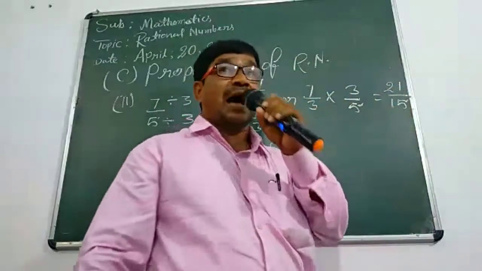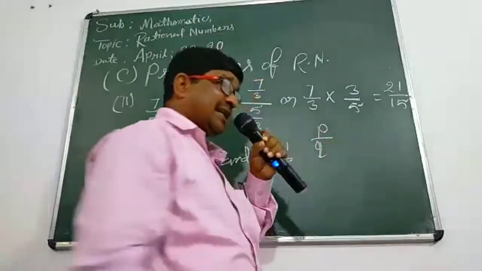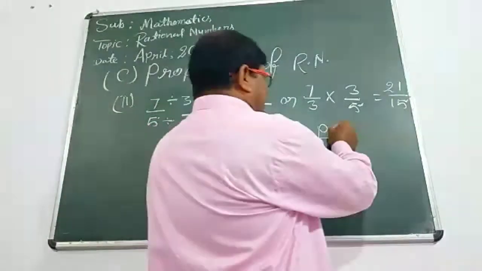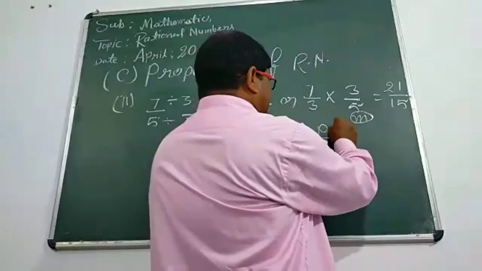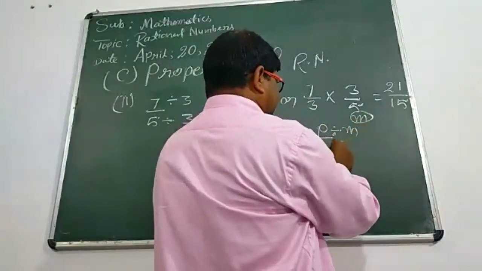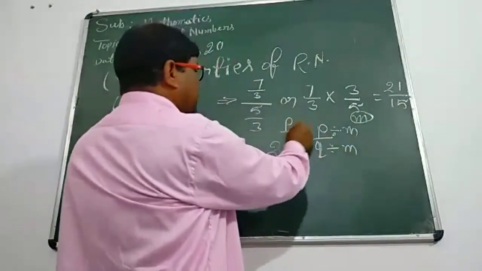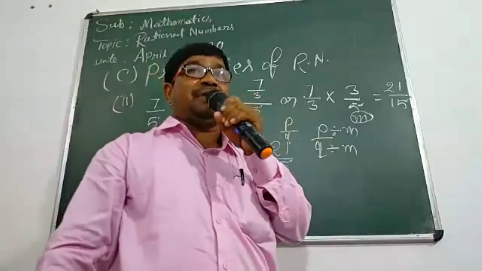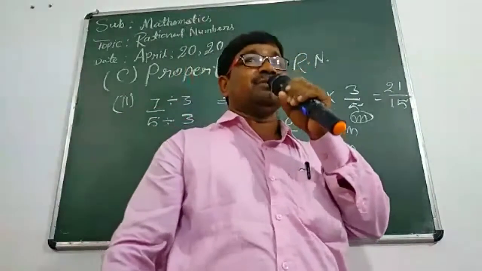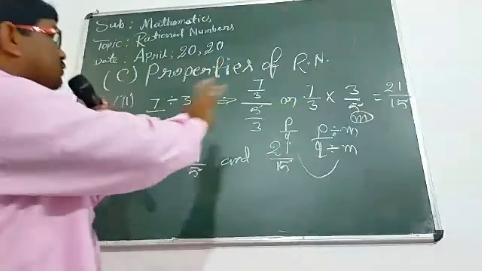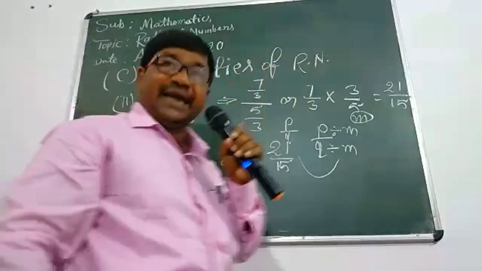Are you listening? Suppose that P upon Q is a rational number. You have an integer and the name of the integer is M, except 0, mind it. And divide P divided by M, Q divided by M. So this is the equivalent of P upon Q. So they are called equivalent rational numbers. Understood these two properties? One in multiplication, another in division.